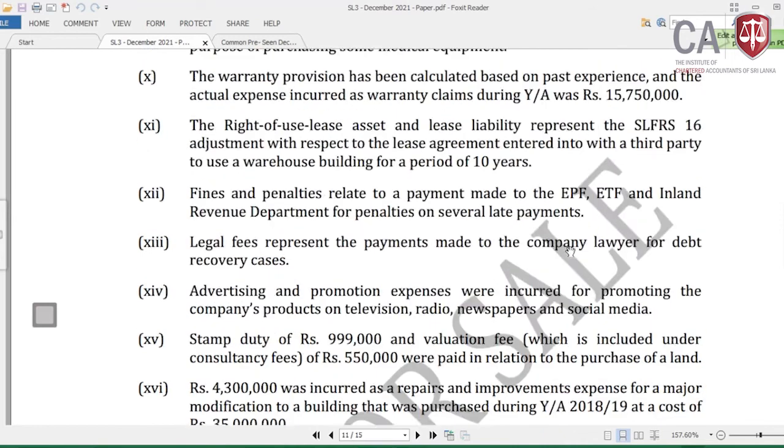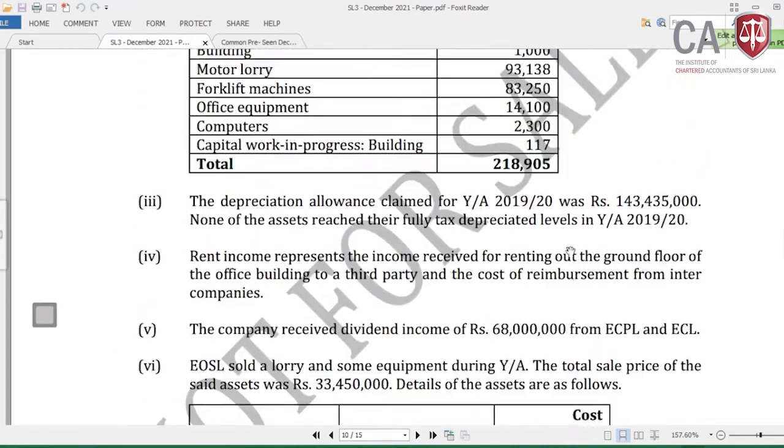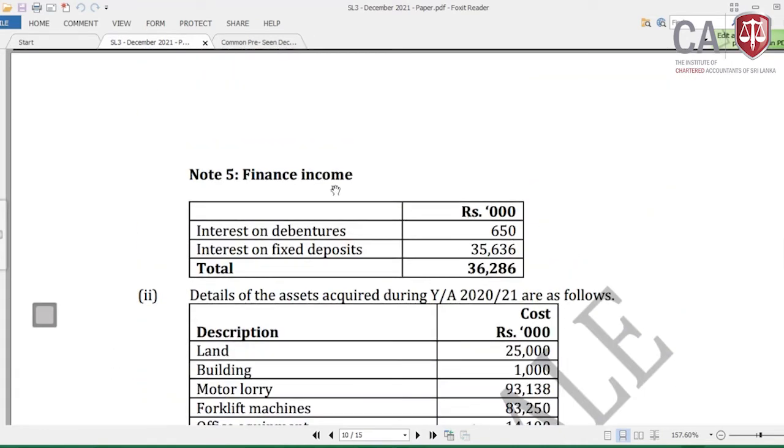Let me come to that adjustment. The entire finance income: the first is interest income from debentures, and the second one is interest income from fixed deposits. Is this part of the business income or not? No. Is this effectively connected to the business?